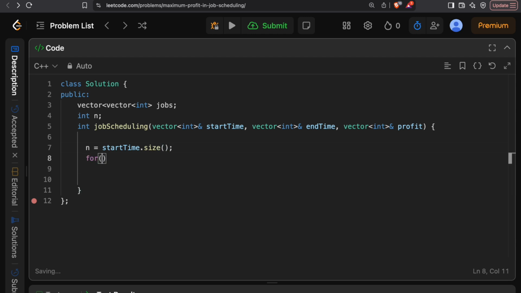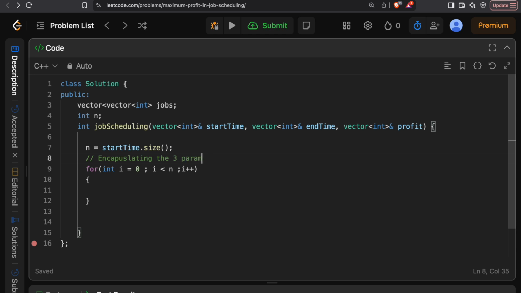Now all I have to do is, for int i equal to 0, i less than n, i plus plus, I'm basically merging them or encapsulating all these three parameters into one, which is the vector of vectors jobs. That is what I'm doing right now. So I'll write that comment over here: I am encapsulating the three params into one. That is what I'm doing over here.